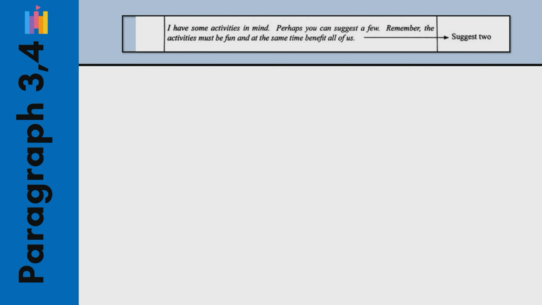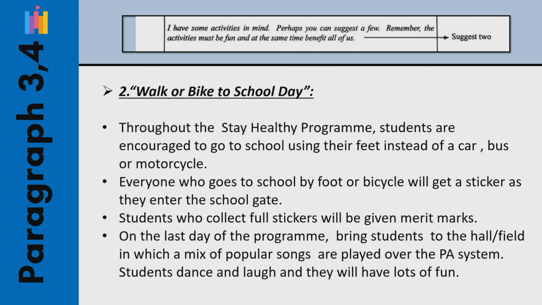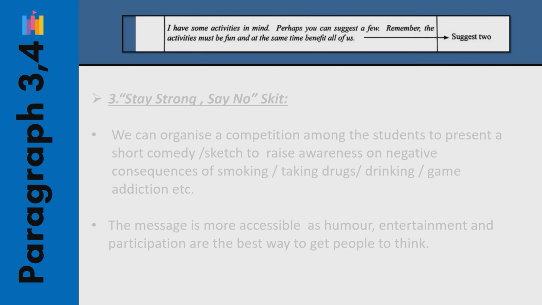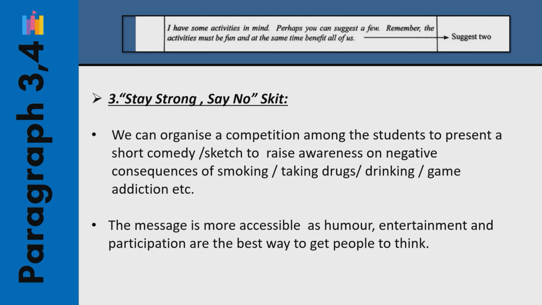The next activity is Walk or Bike to School Day. This is an activity where students are encouraged to go to school using their feet instead of a car, bus, or motorcycle. A sticker or token will be given to students who go to school by foot or bicycle, and the students can redeem their merit marks once they have collected all the stickers.